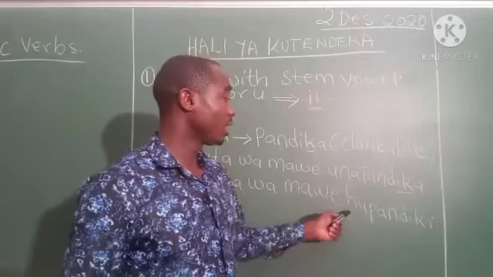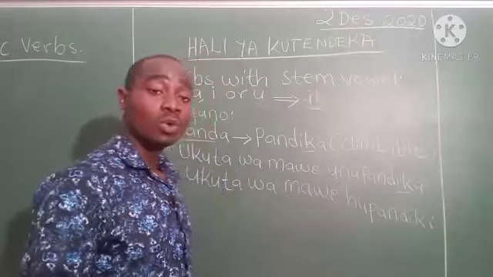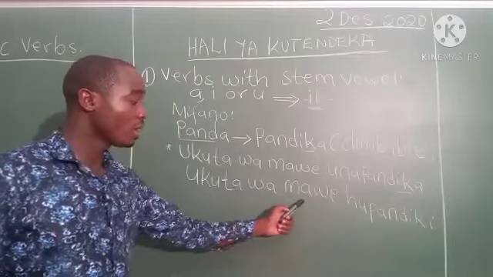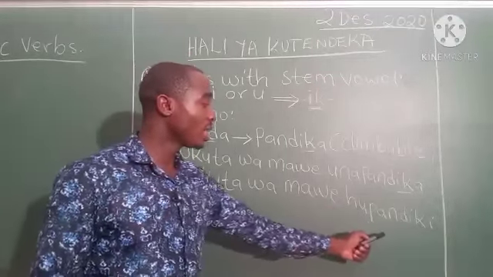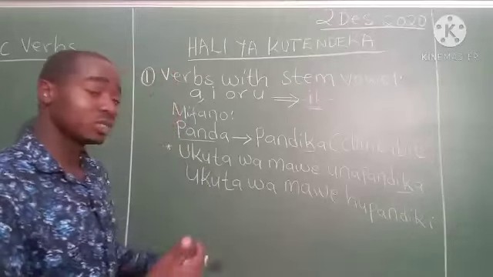Now this is the negation of this one. Unapandika, hupandiki. It is not climbable. You cannot climb that wall. Ukuta is wall.